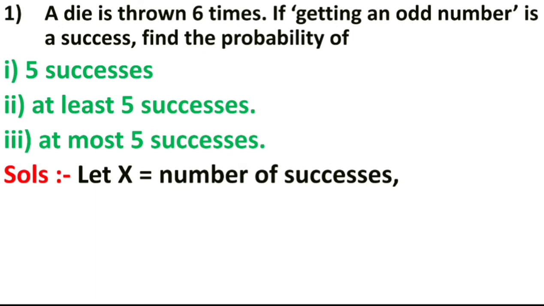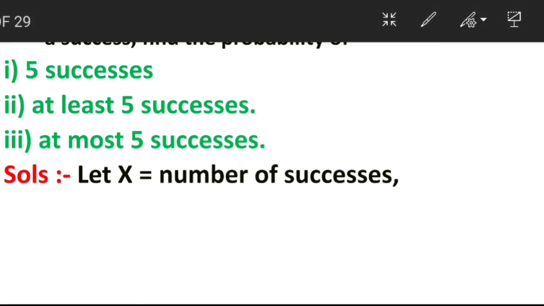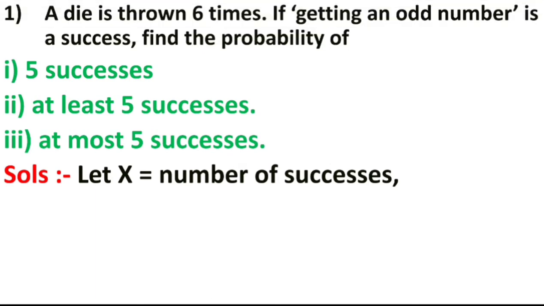See, suppose we consider a single die is thrown. How many possibilities? 6. If getting an odd number is success, we will see one by one.